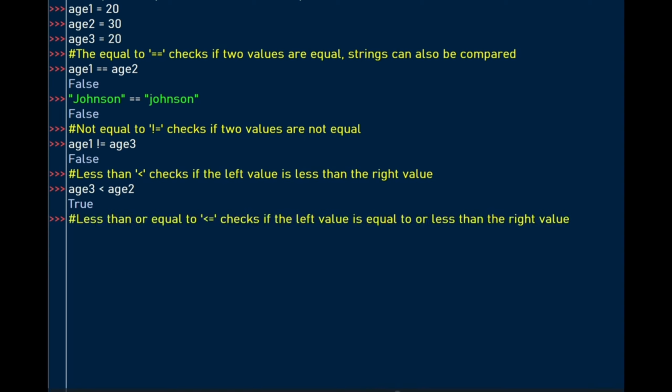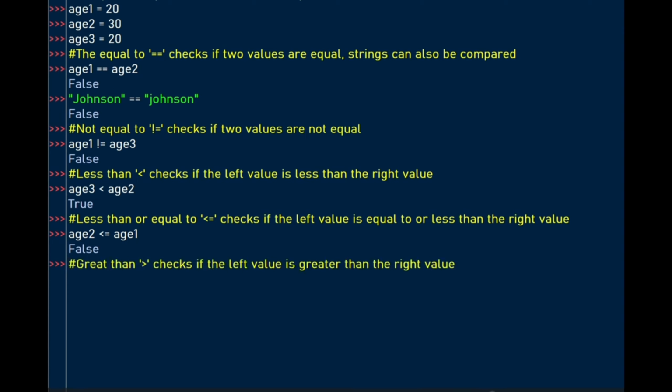This time we're looking at the less than or equal to comparison operator, which checks if the left hand side is equal to or less than the right value. So is age 2 less than or equal to age 1? Age 2 is 30. Is 30 less than or equal to age 1, which is 20? The result is false. Let's carry on.